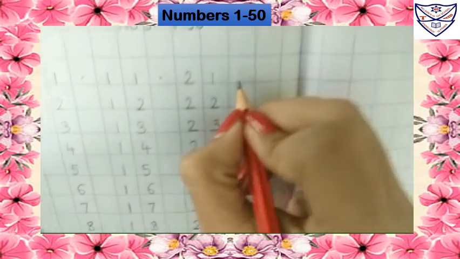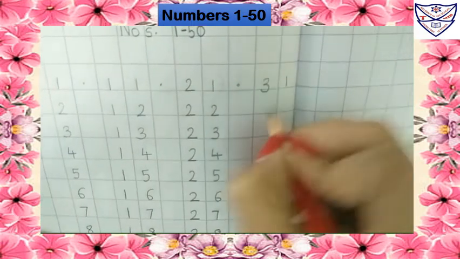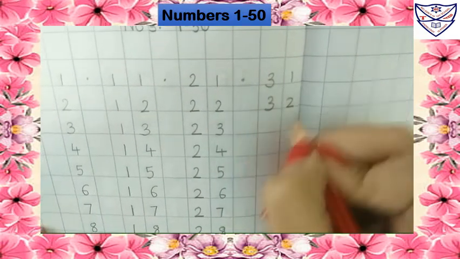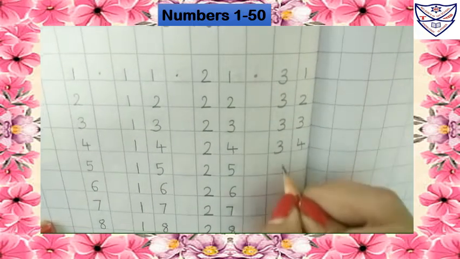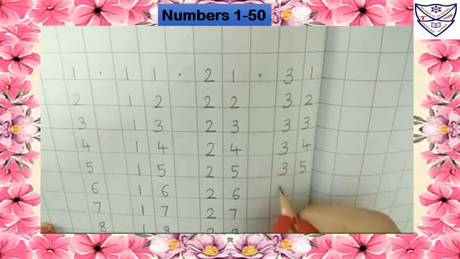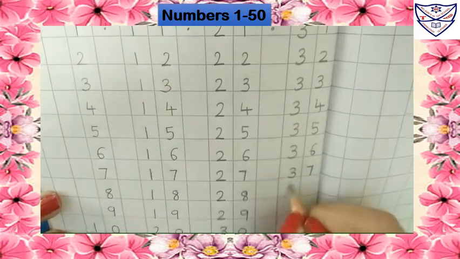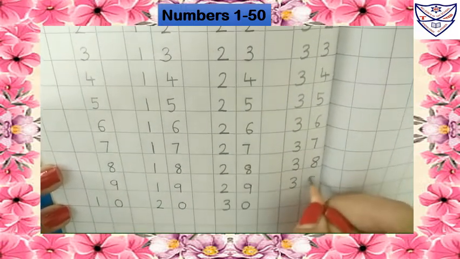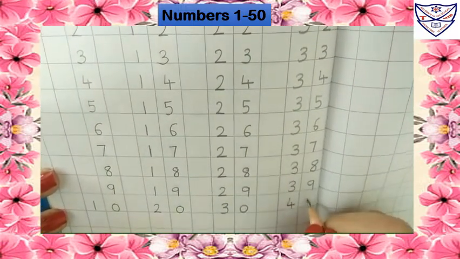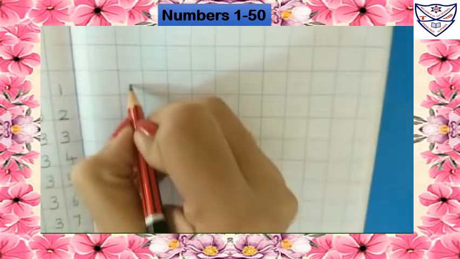Now leave one line and write here 31, 32, 33, 34, 35, 36, 37, 38, 39, 40. Next page. Write here 41,